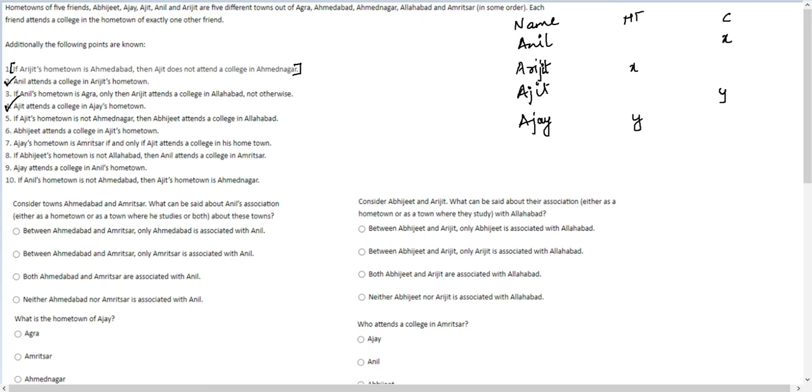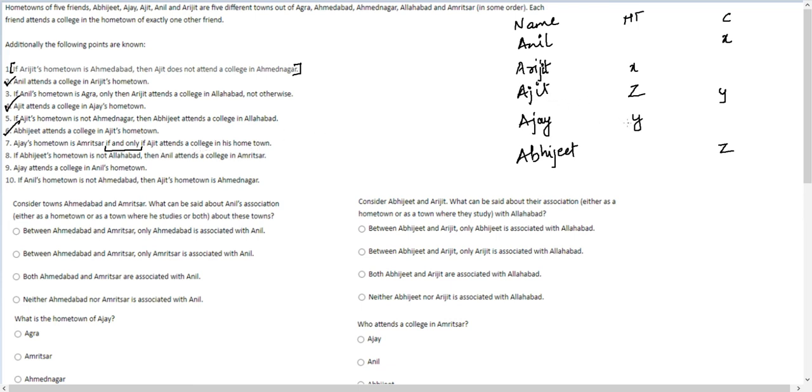Statement 6. Abhijit attends a college in Ajit's hometown. Okay. So this is also taken care of. Statements 2, 4, 6 have been taken care of. Next, Ajay's hometown is Amritsar if and only if Ajit attends a college in his hometown.